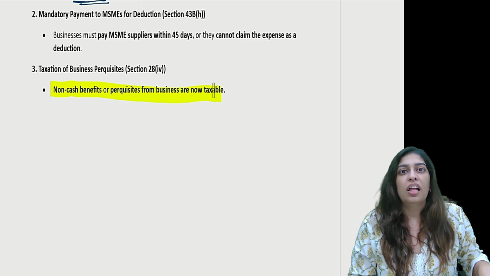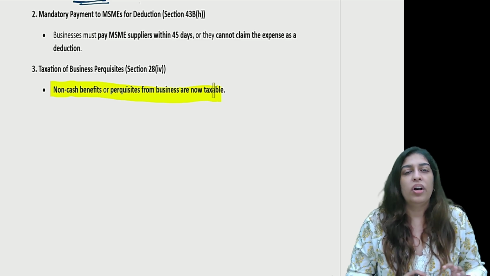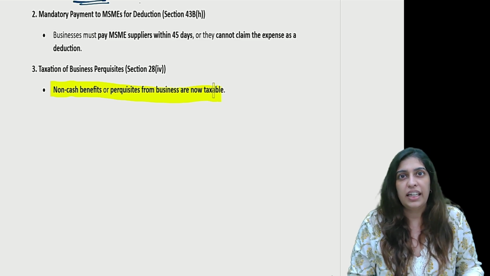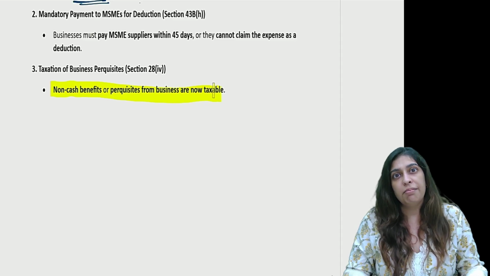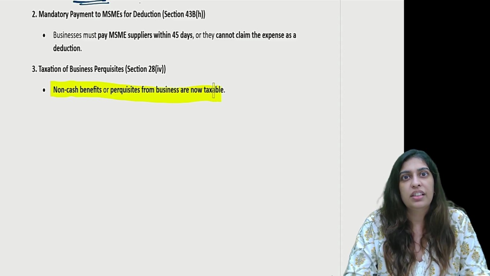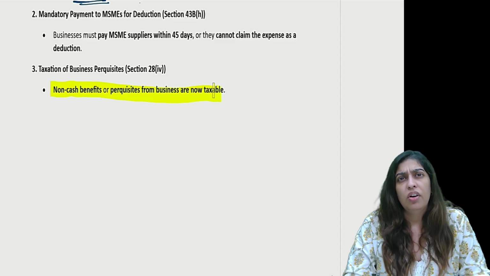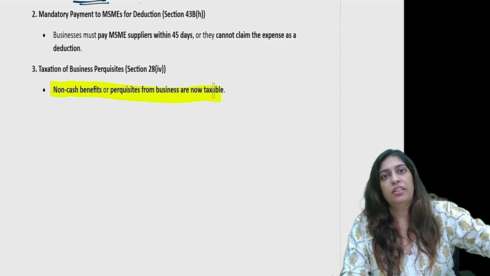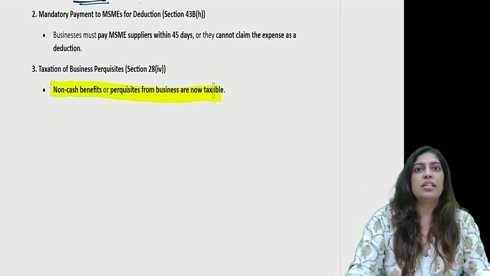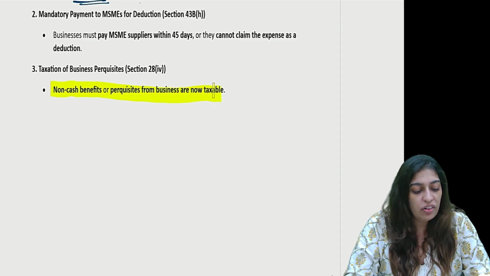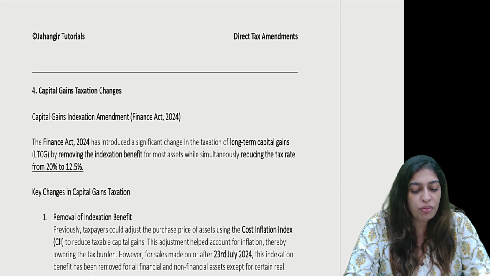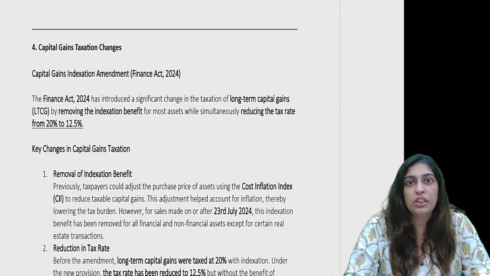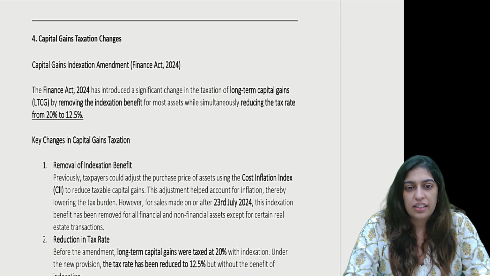Okay, another example. Let's say because I have helped you, I'm a lawyer, I helped you with certain transactions, you gift me and my entire office a trip to Thailand. Very common. A lot of insurance companies and all provide these kind of perquisites. The trip cost for the entire office will be added in my business income. So we have to keep a tab of what perquisites, what non-cash benefits we are receiving. Now next one, capital gains. That is your fourth head.